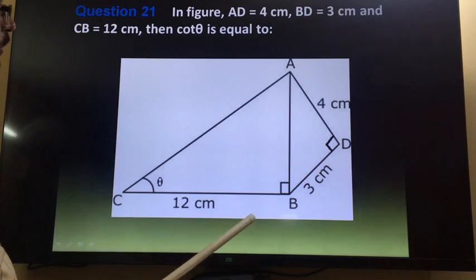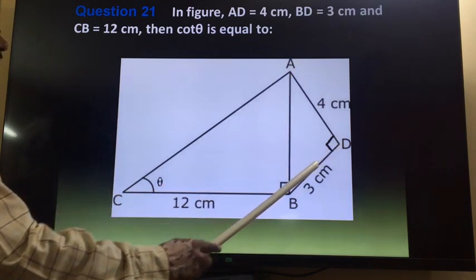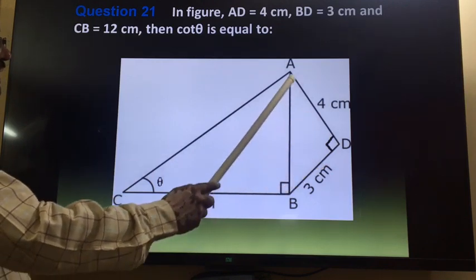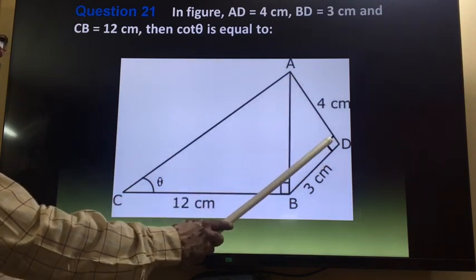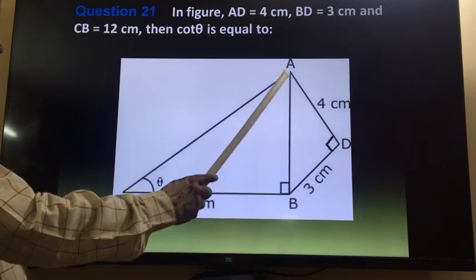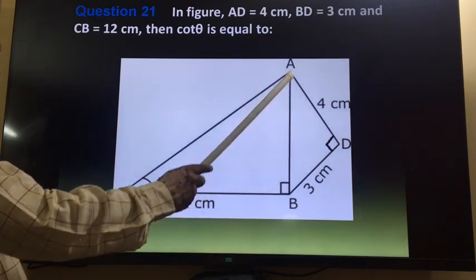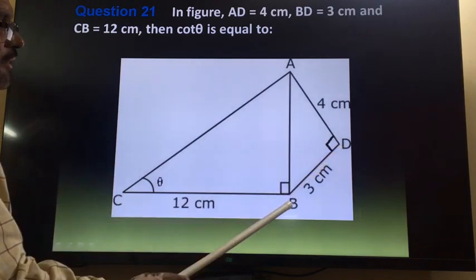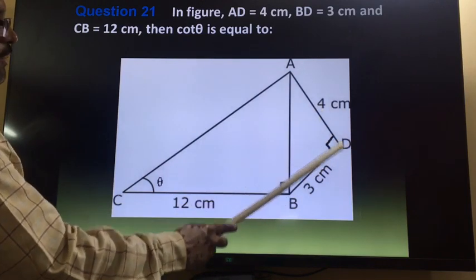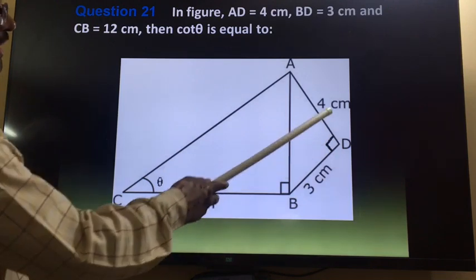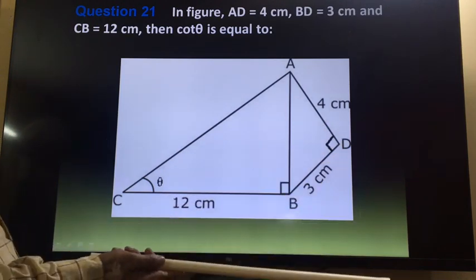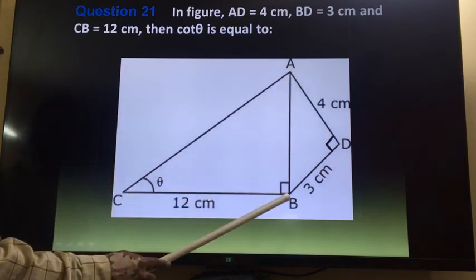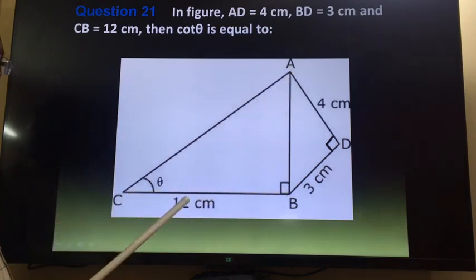Okay, so how will we do it? This is right triangle ADB. Here two sides are given, and this side is opposite to 90 degrees, so this is the hypotenuse. We will apply the Pythagoras theorem in this triangle. So AB square is equal to AD square plus DB square. So 4 square plus 3 square, that is 16 plus 9, 25. Under root of 25 is 5. So we get AB is equal to 5. This is 5 and this is 12.